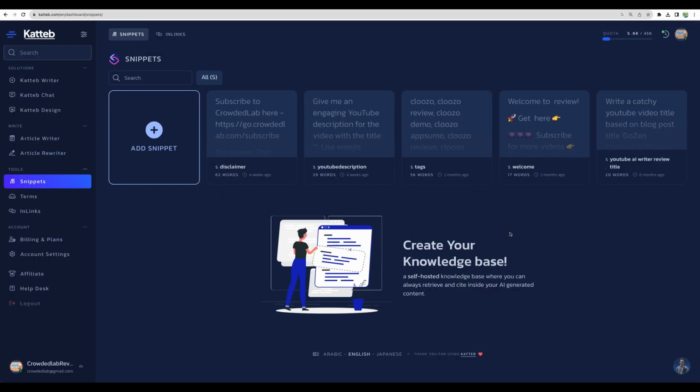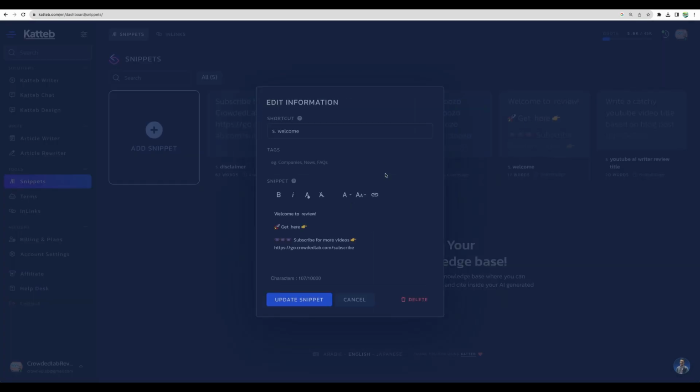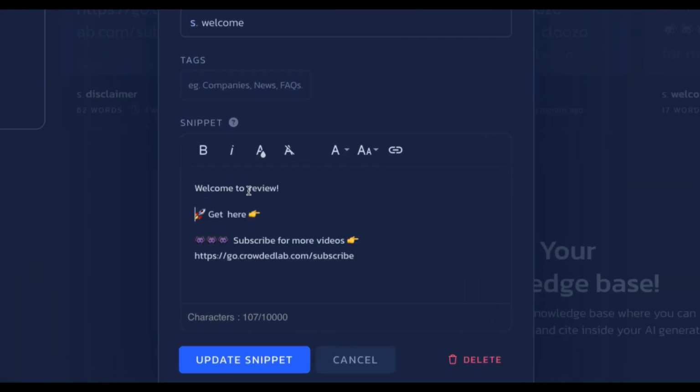For example, like I showed you before, I've created this snippet to save me time in writing YouTube description. So when I use this snippet, this text will appear in the editor, and then I will just need to place the name of the tool. Put it here as well, and that actual affiliate link.